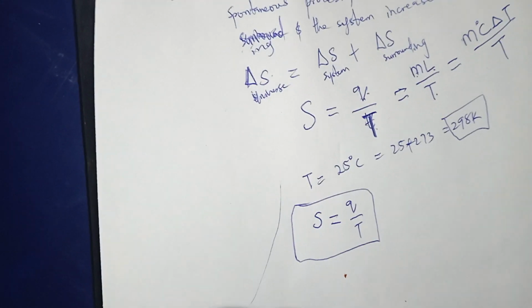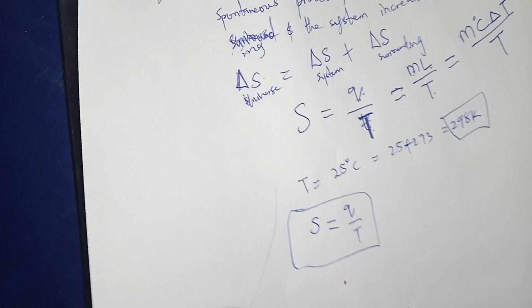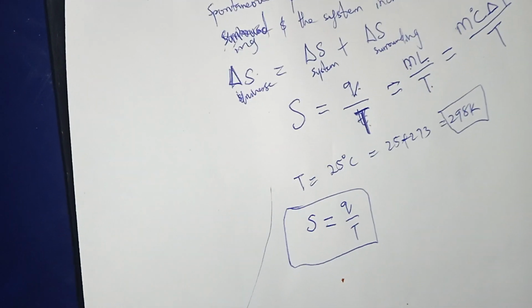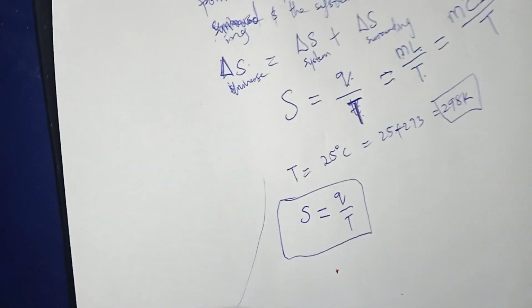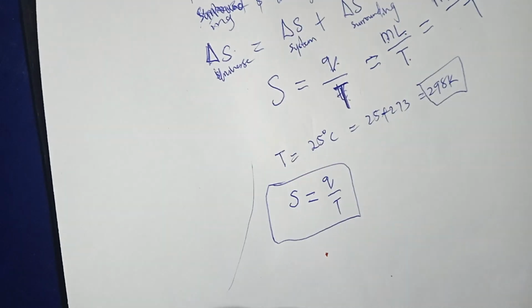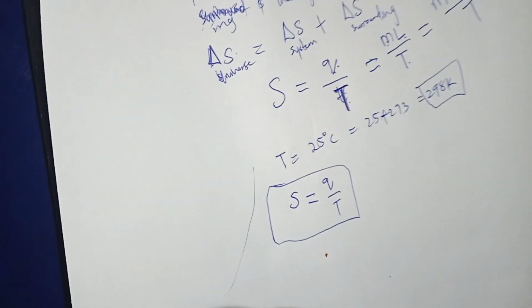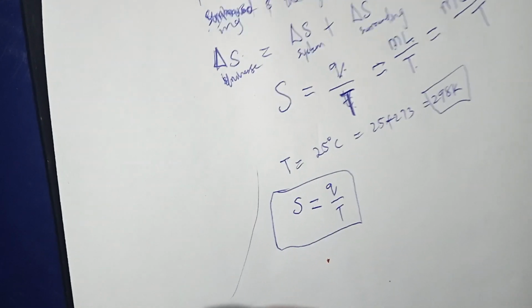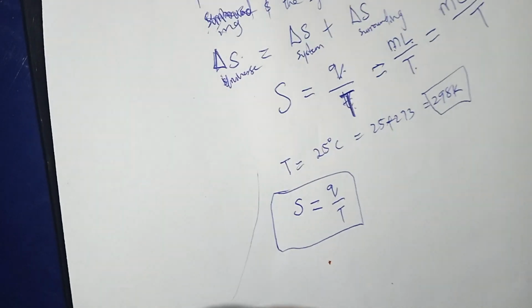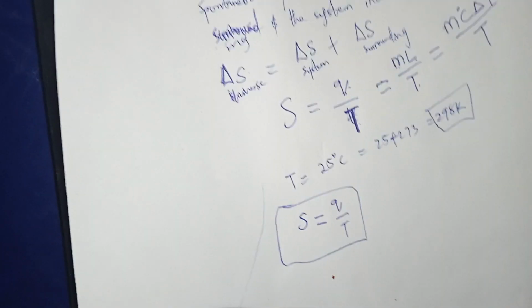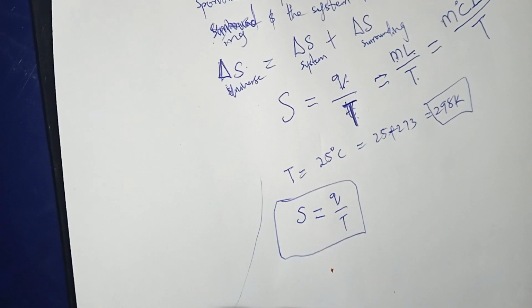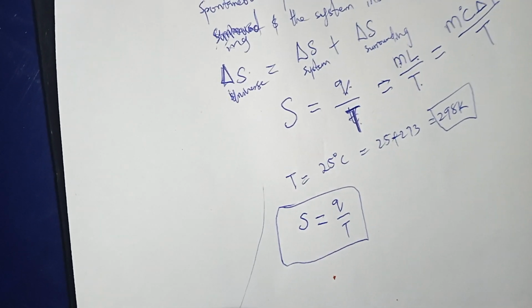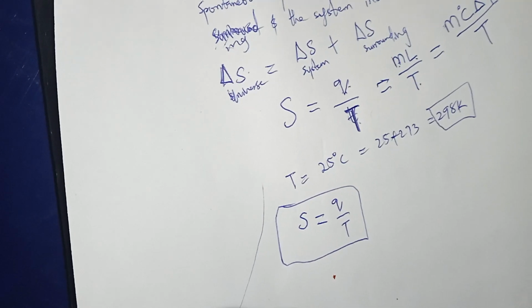Spontaneous change is described as a change that, once started, continues by itself towards equilibrium. Entropy is an important property in the second law of thermodynamics. Entropy describes the degree of disorderliness of a system and gives useful information on whether a process or chemical reaction can occur or not.